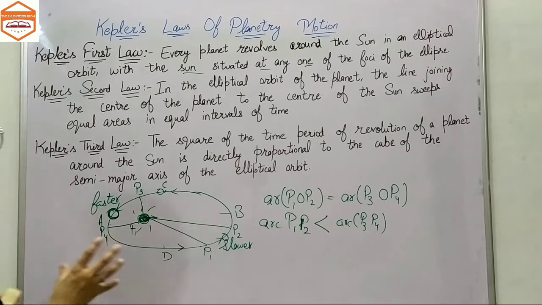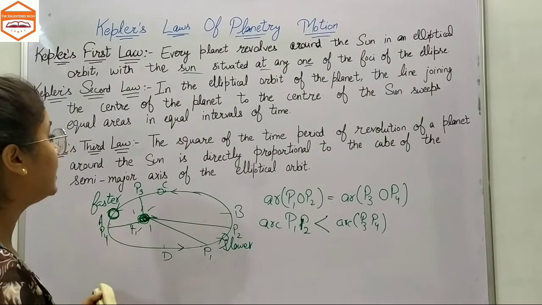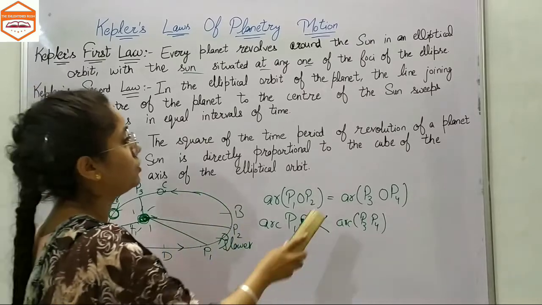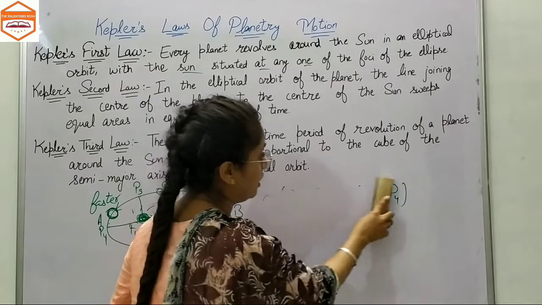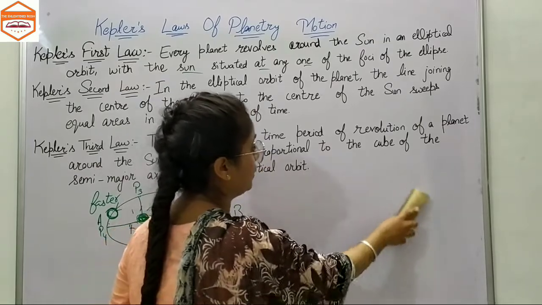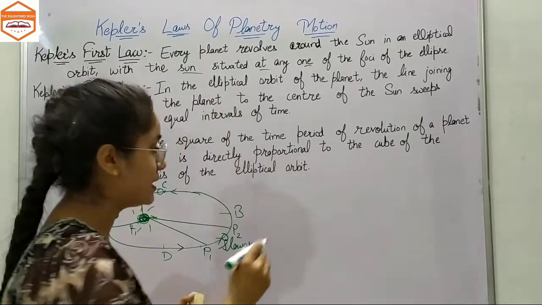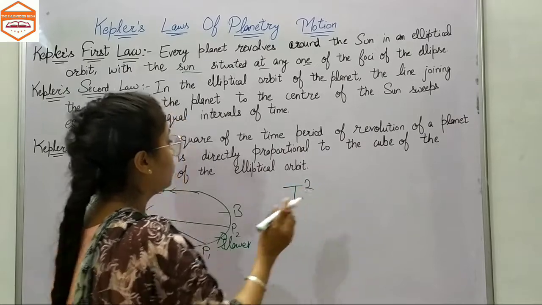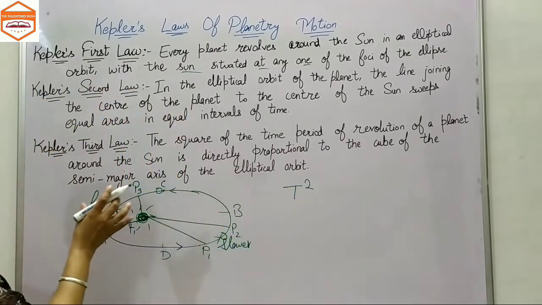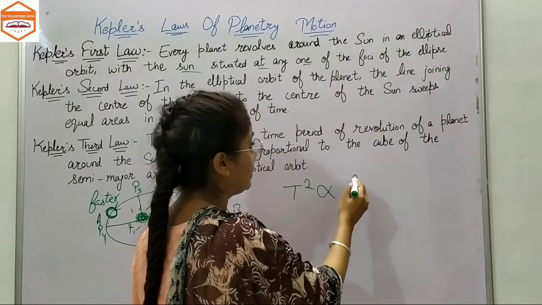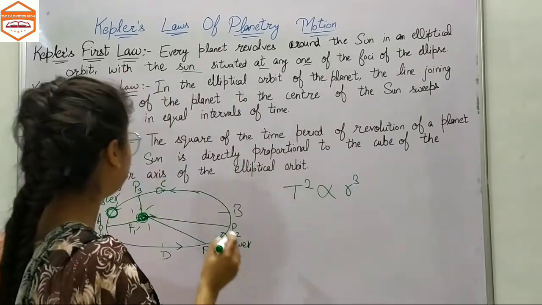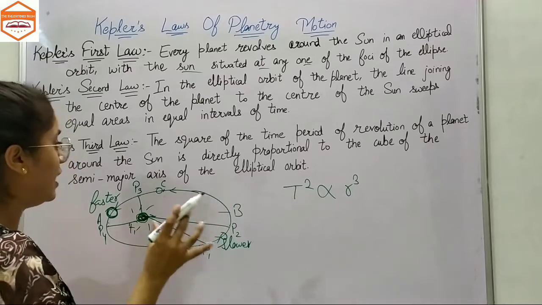Now let's talk about Kepler's third law. In Kepler's third law, the square of the time period of revolution of a planet around the Sun, that is T squared, is directly proportional to the cube of the semi-major axis, let us say r, of the elliptical orbit.